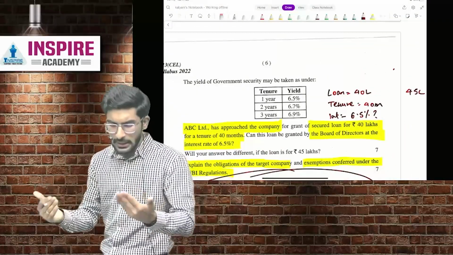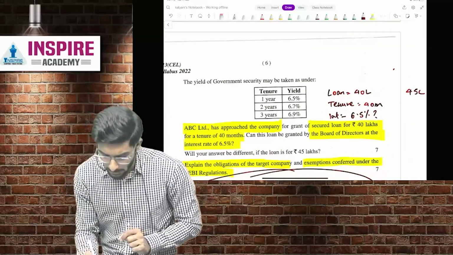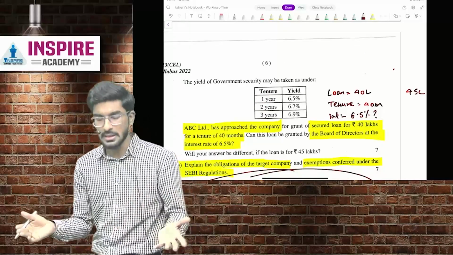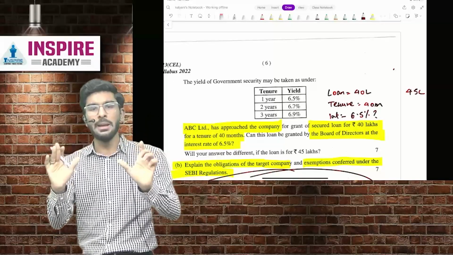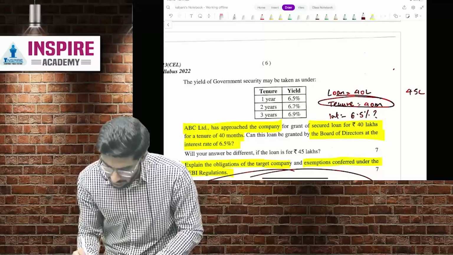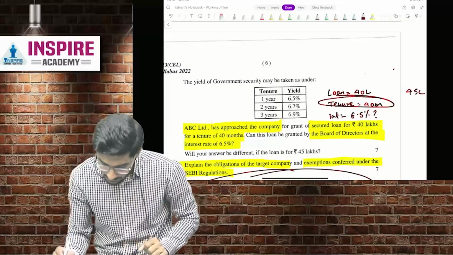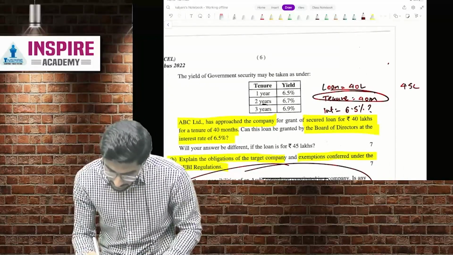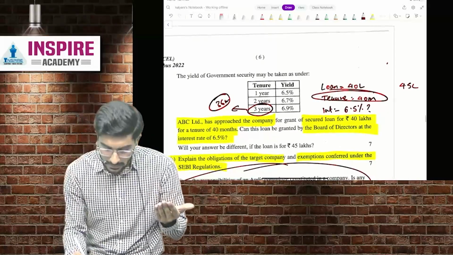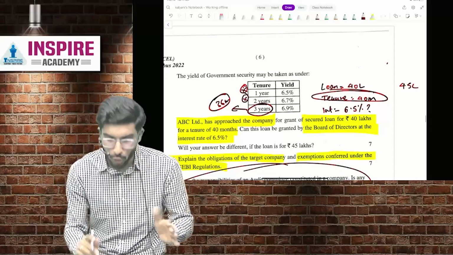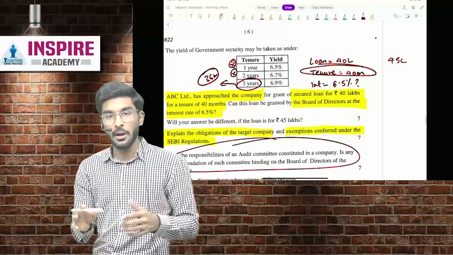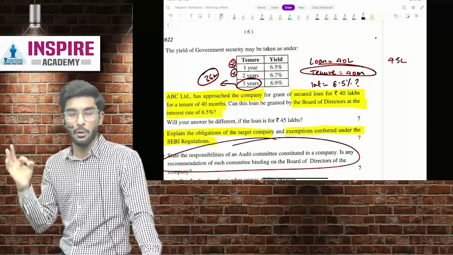Now we know the yield of government security. For 1 year it is 6.5%. For 2 years it is 6.7%. For 3 years it is 6.9%. Now people, you tell me which tenure is important for us. If the loan is given for a tenure of 40 months, then we have to take which tenure, people? The tenure will be 3 years, which means 36 months. Yes or no, people? So these are all irrelevant details. 1 year, 2 years are irrelevant. Okay. So people, now we have to find out, can a loan of 40 lakh rupees be given?